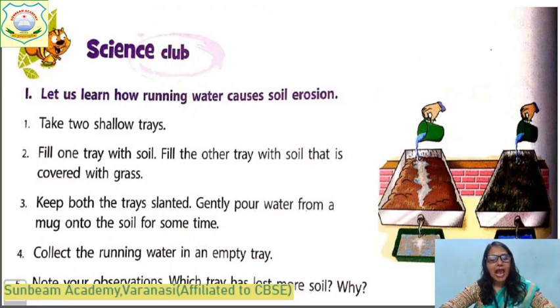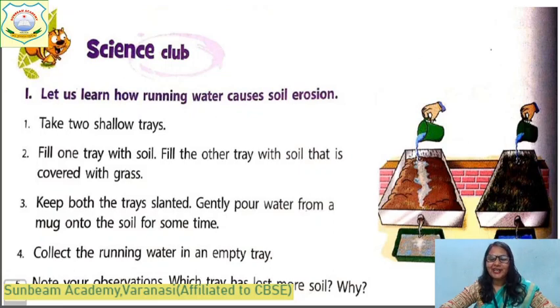Take two shallow trays. Fill one tray with soil and fill the other tray with soil that is covered with grass. It means that the grass is grown in the second tray on the soil. Keep both trays in a slanted position. Gently pour an equal amount of water from a mug onto the soil for some time, and collect the running water in an empty tray. Then what will you observe? Which tray has more soil and why?